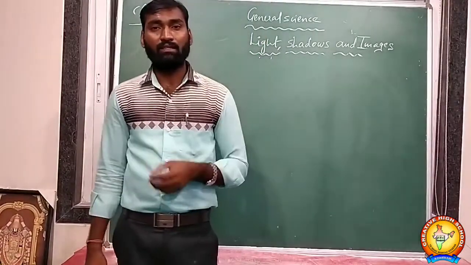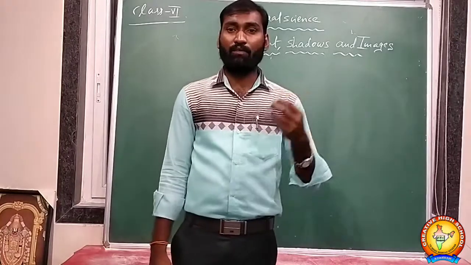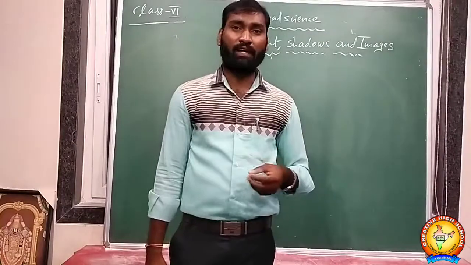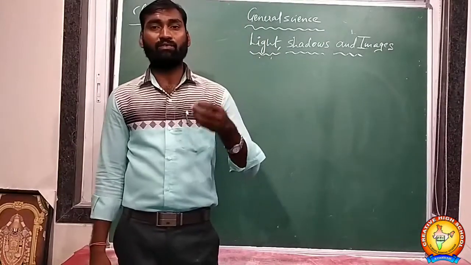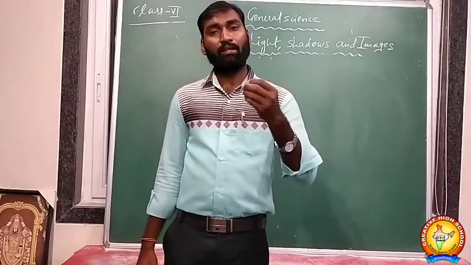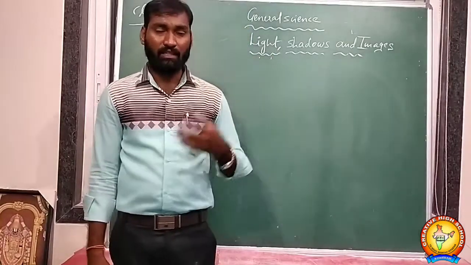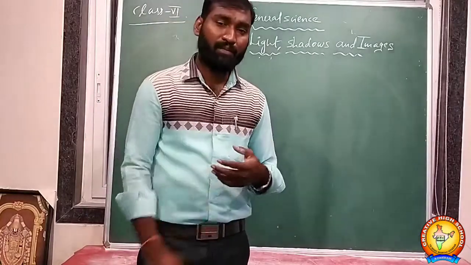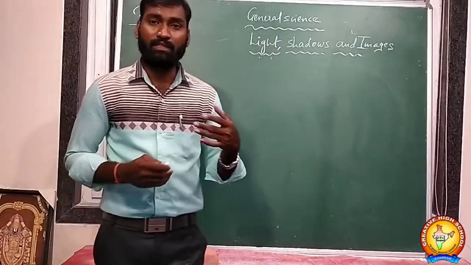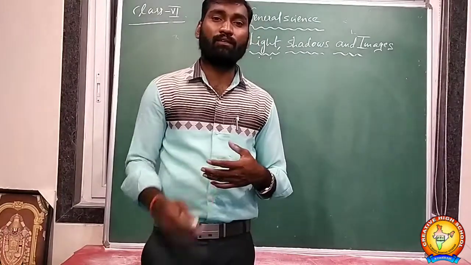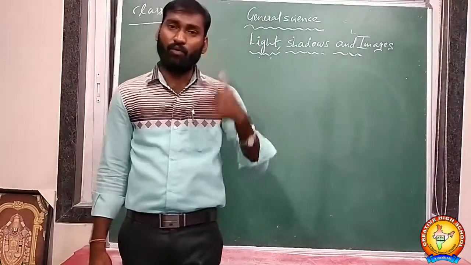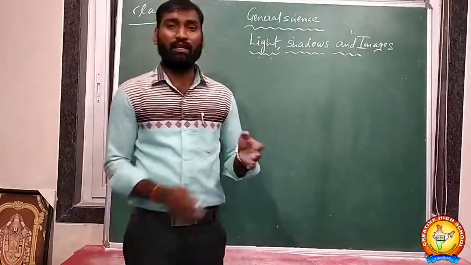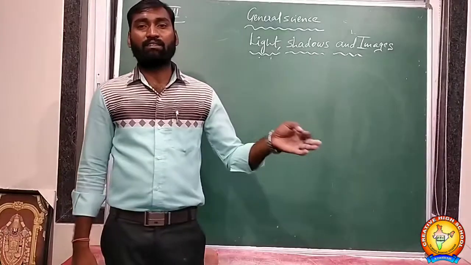Okay. So next, what is a source of light? The objects which produce light are called sources of light. The sun is the primary source of light to the earth. The different types of sources of light are luminous sources and non-luminous sources. The objects which emit their own light are called luminous sources. The objects which do not produce light on their own are called non-luminous sources. The best example is the moon. The moon gives us light, but it is a non-luminous body. It produces light due to reflection of sunlight.